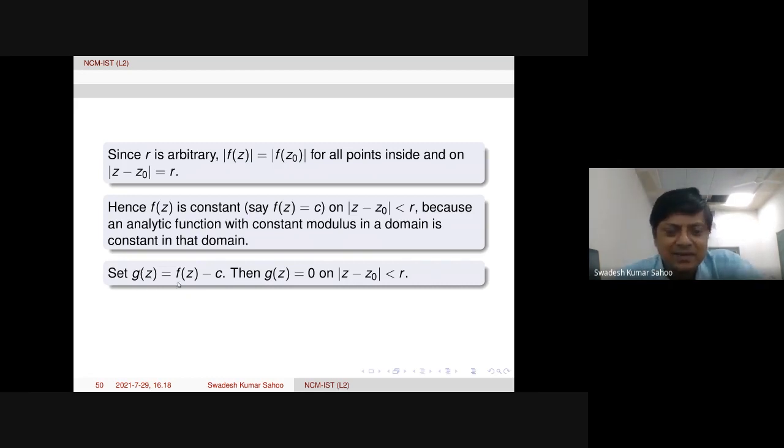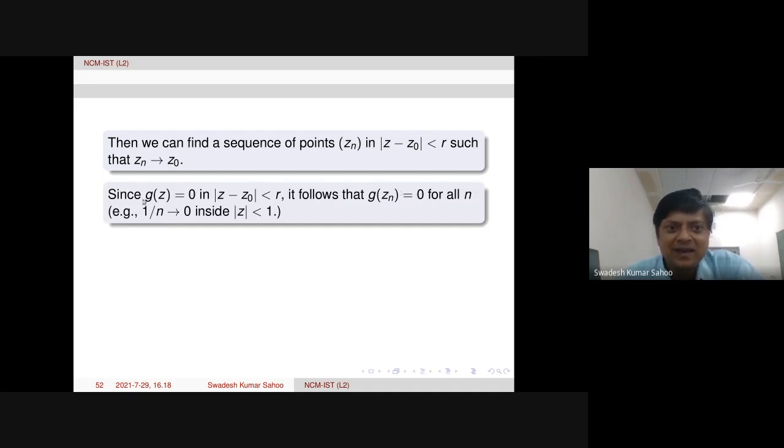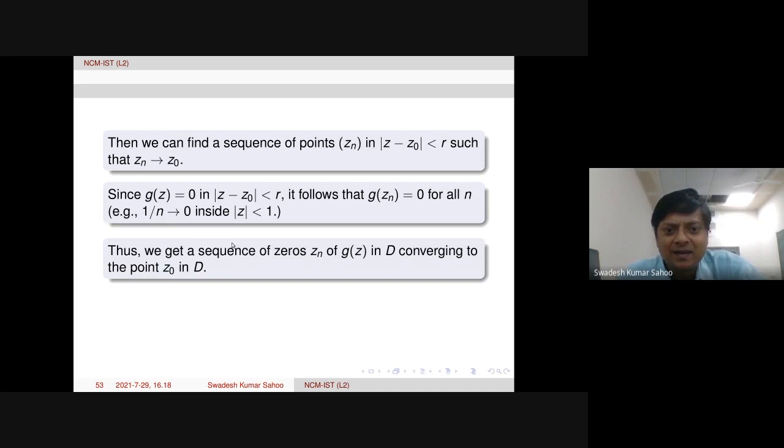Now we just take G equal to f of z minus c, then G is 0 on this disk, because f is equal to c on this disk. So now we can find a sequence of points in this disk, Zn, converging to the center. Since G of z is 0 in the disk, G of Zn is 0 for all n. In the unit disk we can construct, for example, the sequence 1 over n. Then we get a sequence of zeros of G converging to a point in D.